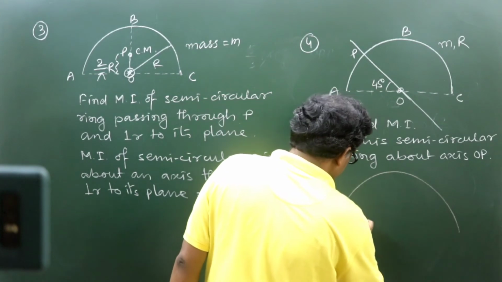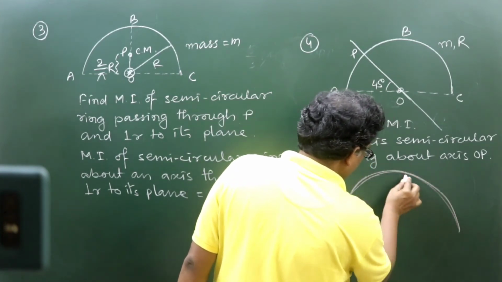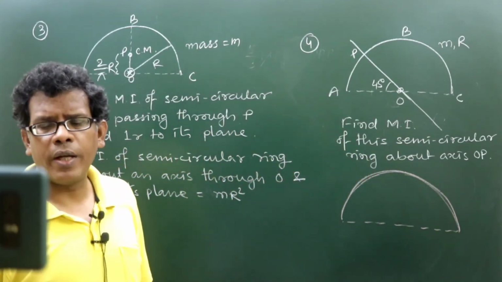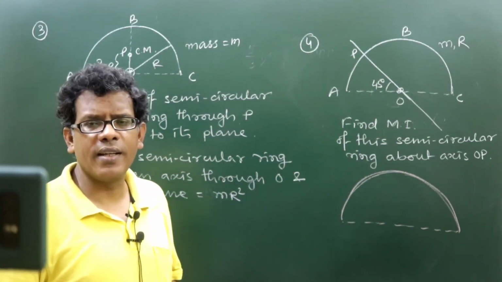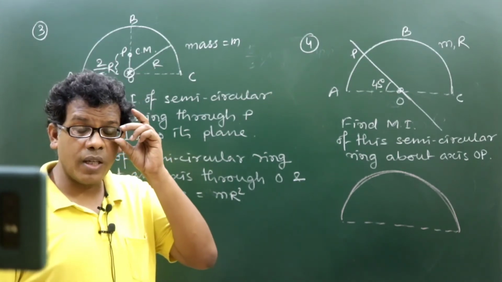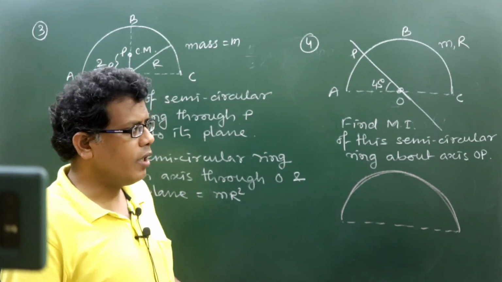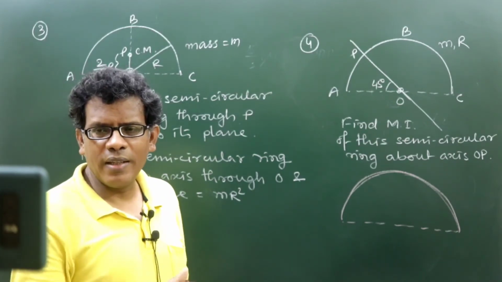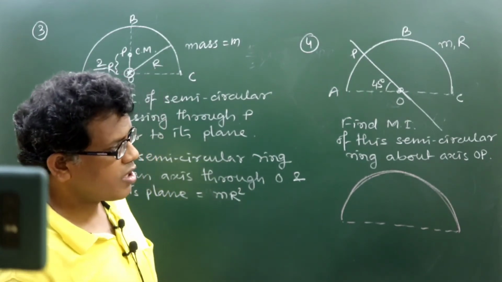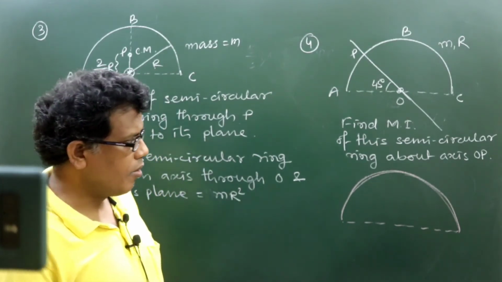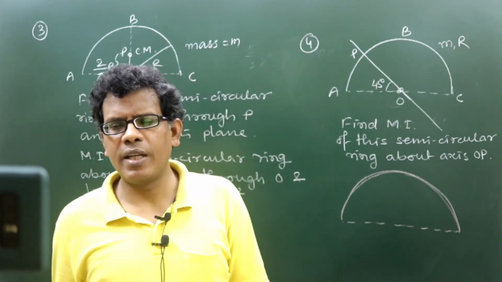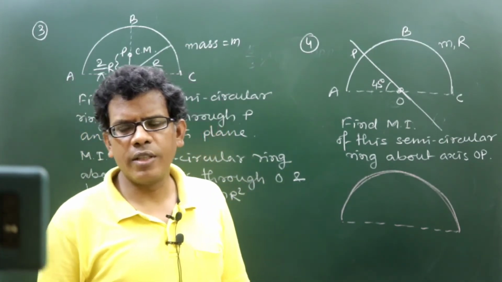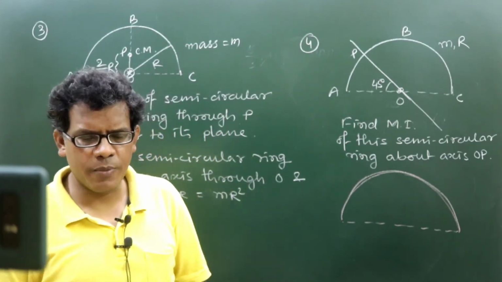In the case of a semicircular ring, I told you that there is one more theorem, the perpendicular axis theorem, and that can be applied. The perpendicular axis theorem can be applied for a body having a plane surface or a plane cross section. The material of the ring appears only on the circumference, so it does not have a plane surface, but its cross section is plane.